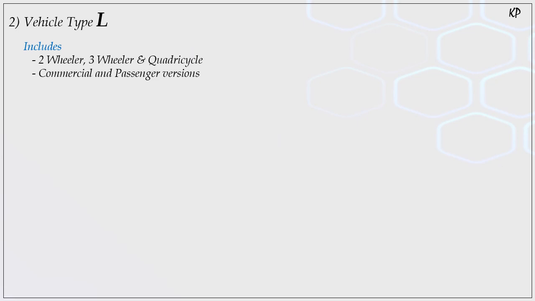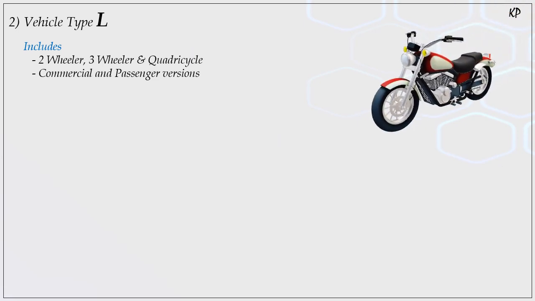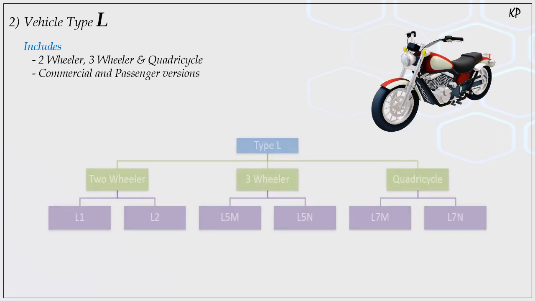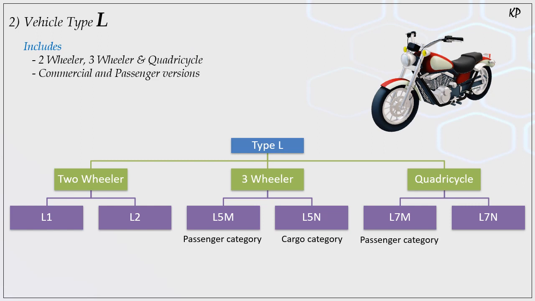So the second classification is L type vehicle, which includes two-wheeler, three-wheeler, quadricycles with their commercial and passenger versions. Two-wheeler is again subdivided into L1, L2, three-wheeler is divided into L5M and L5N, and quadricycle is L7M and L7N. Basically M stands for the passenger and N stands for the cargo.